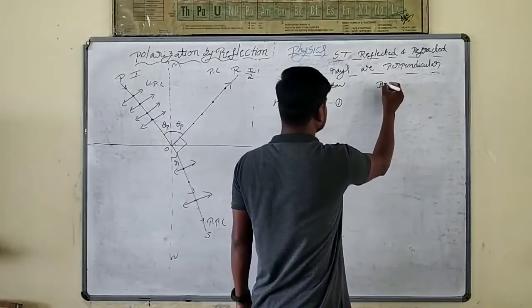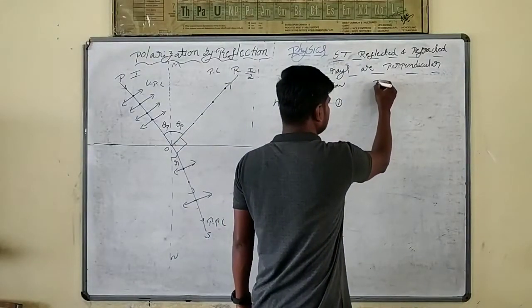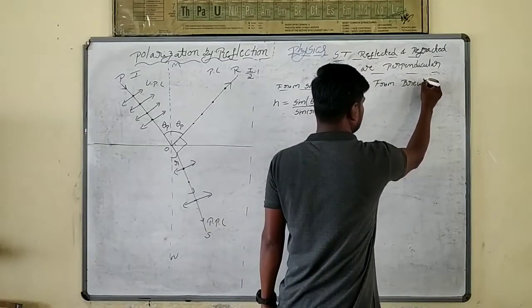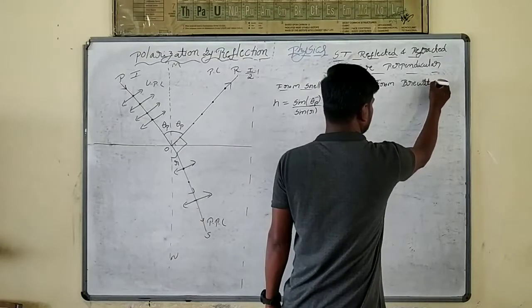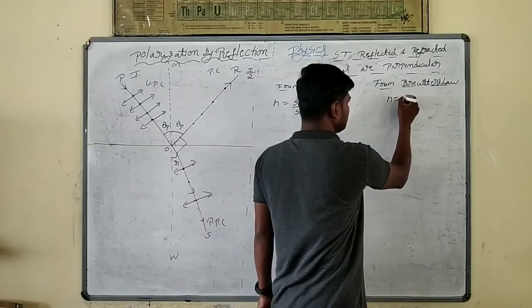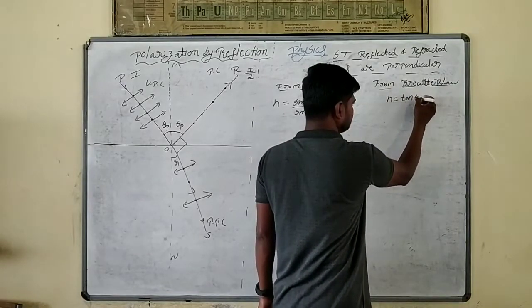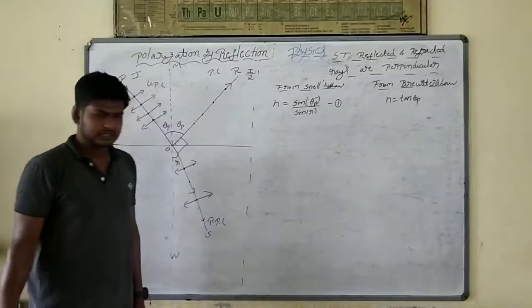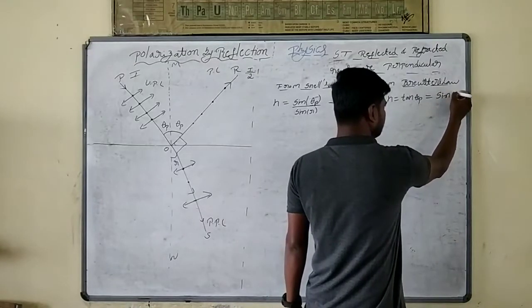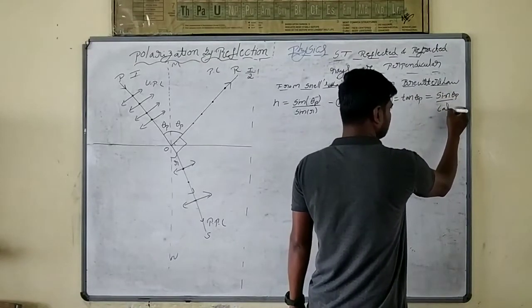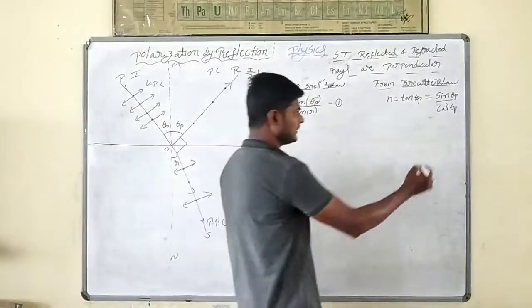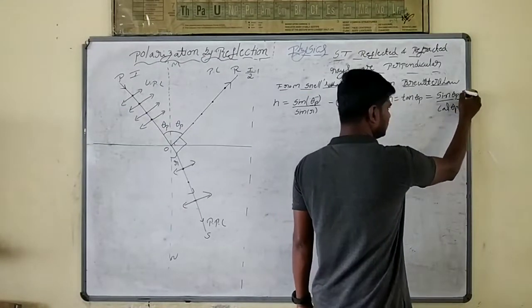Next, Brewster's law. From Brewster's law, n is equal to tan theta p. Brewster's law is what? n equals tan theta p. I can write tan theta p as sin theta p by cos theta p. So n will be sin theta p by cos theta p. This one I am going to take as equation 2.